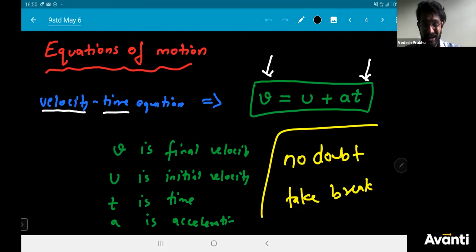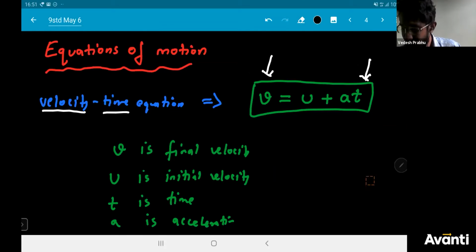Today we're going to see the derivation and also the numericals. As I said, this is the most important thing that you will ever learn from this chapter. These equations of motion are very important for solving all types of problems related to mechanics.